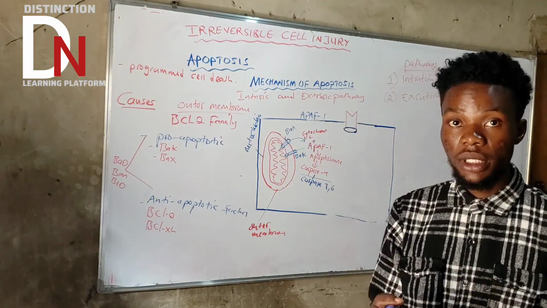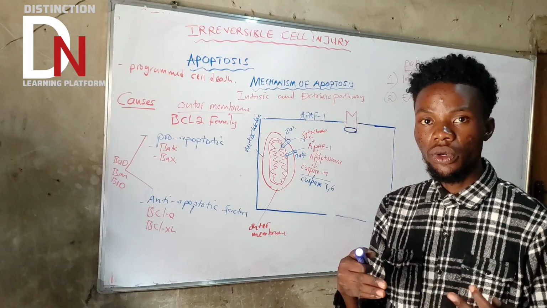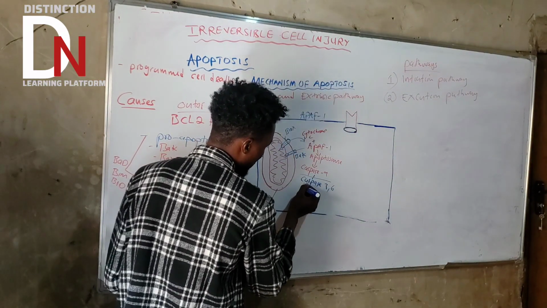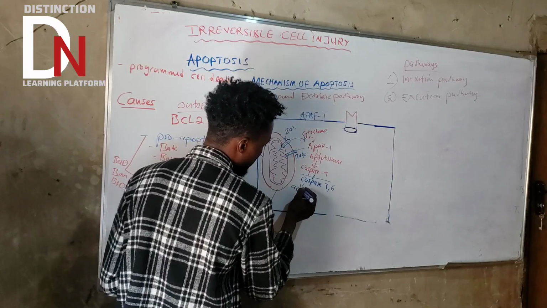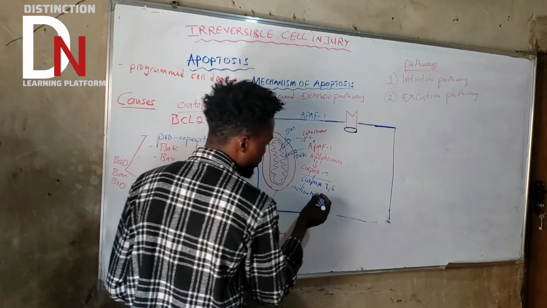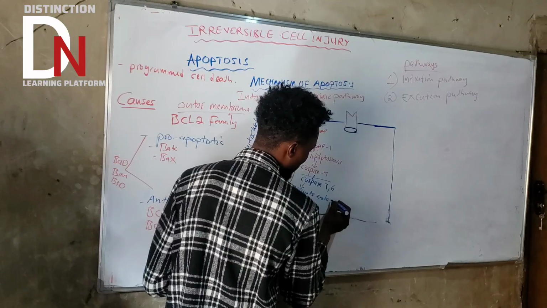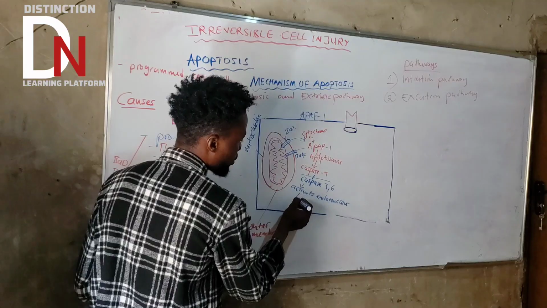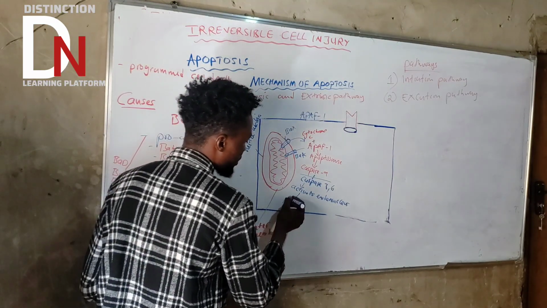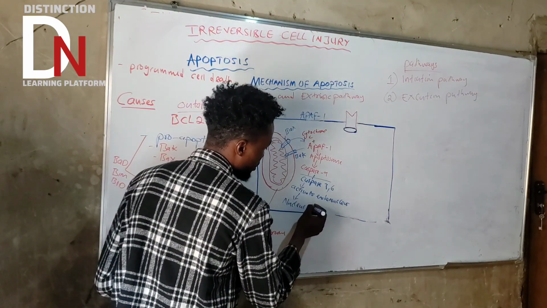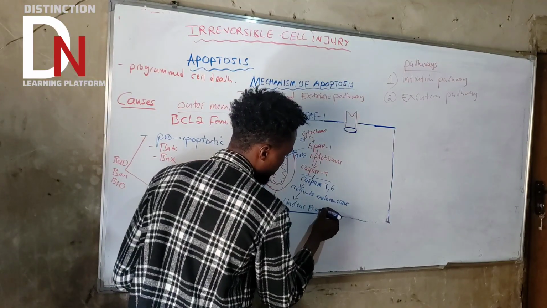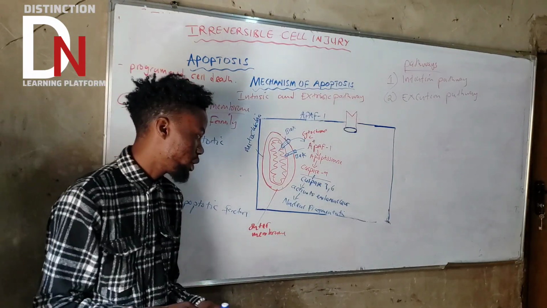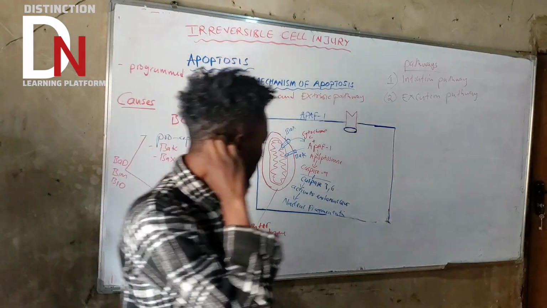If they go to the nucleus, they start activating enzymes inside the nucleus, which we call endonucleases, like DNase, and then they cause nuclear fragmentation. That's the first thing that they do.